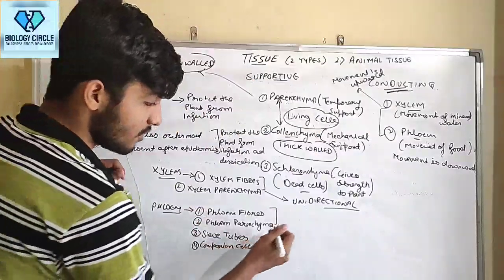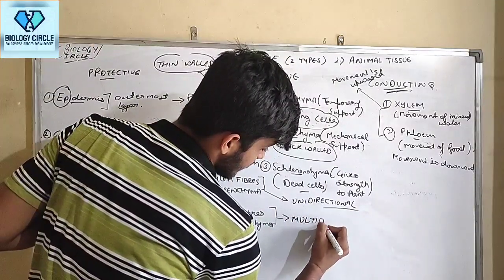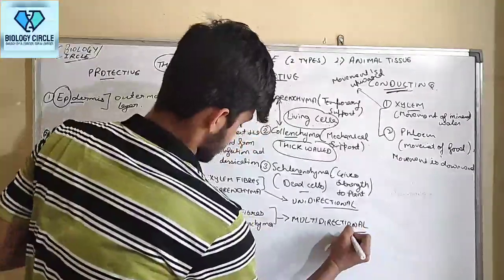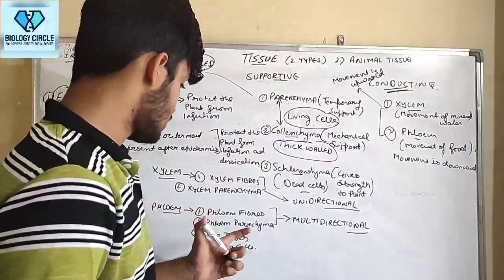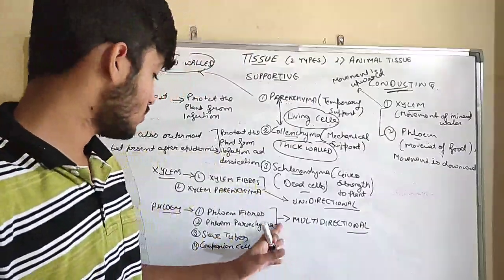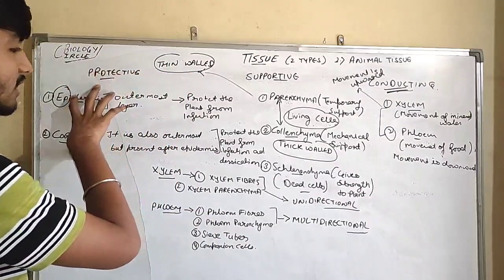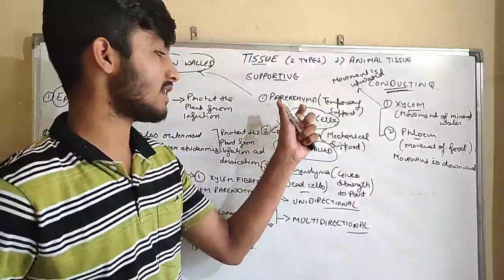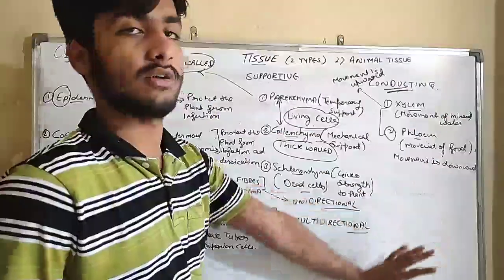But in phloem it is not unidirectional, it is multidirectional. So phloem transports food, which is required by all parts of the body. So phloem is multidirectional. So permanent tissue: protective epidermis and cork, supportive parenchyma, collenchyma, sclerenchyma, and conducting xylem and phloem.